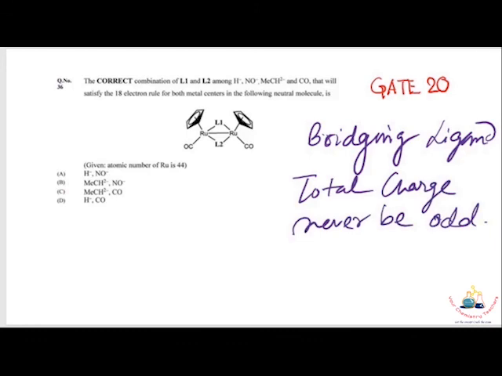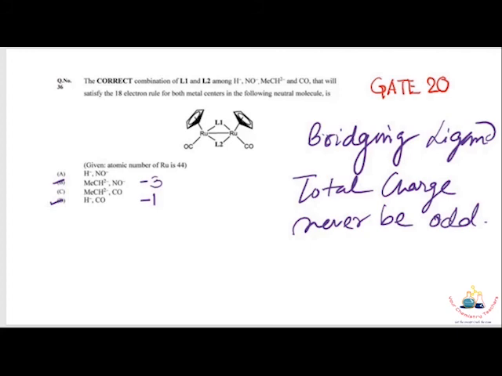Actually, what will happen if the charge becomes odd, like case B and case D? If you take these as examples, case B total charge is -3 and case D is -1, and when they form complexes with the metal, the charge becomes equally distributed among the two ruthenium.